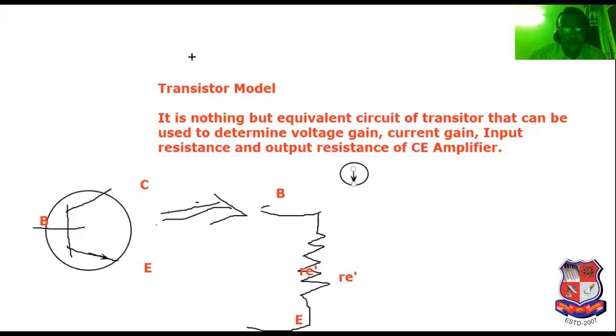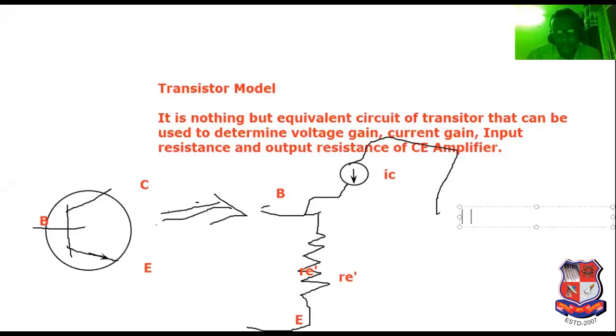See this current, it is known as IC. The IC current flows like that, and here it is the collector terminal. I have mentioned here the collector.